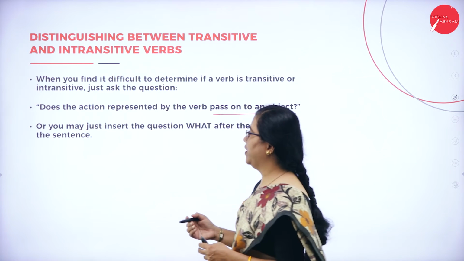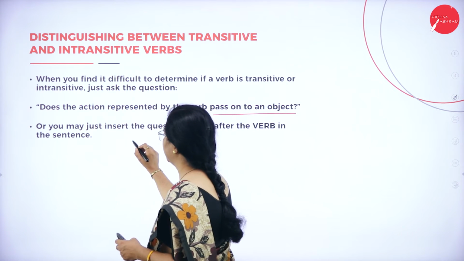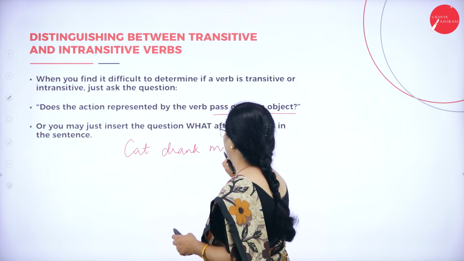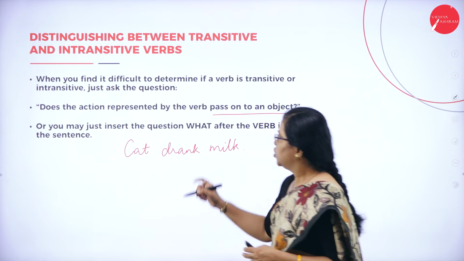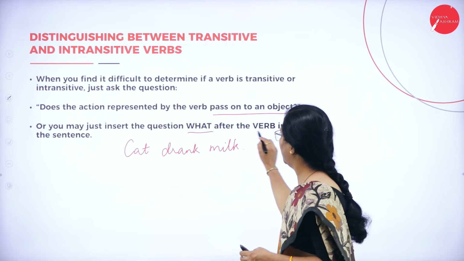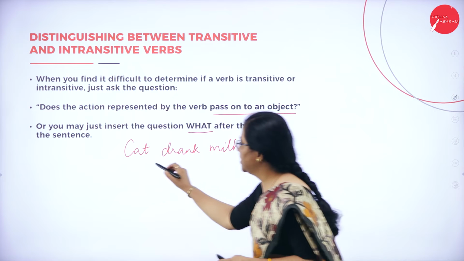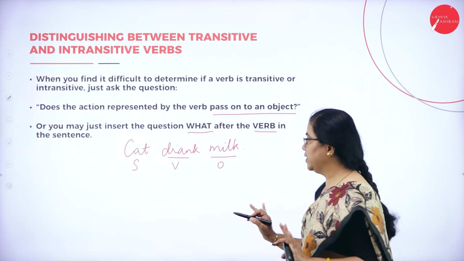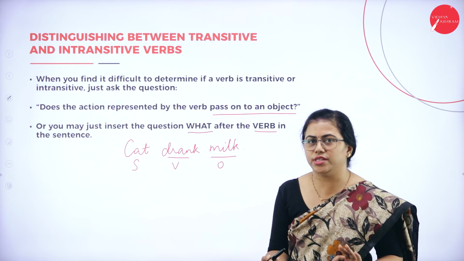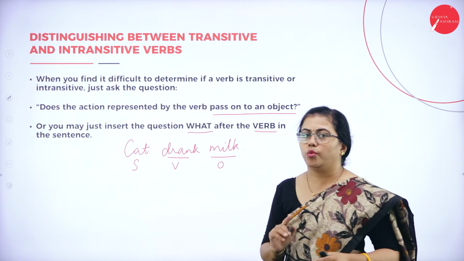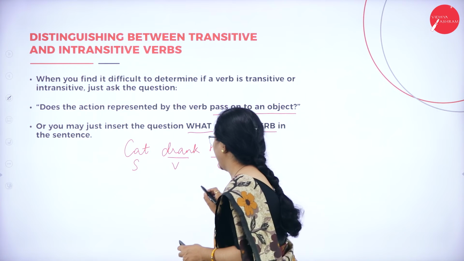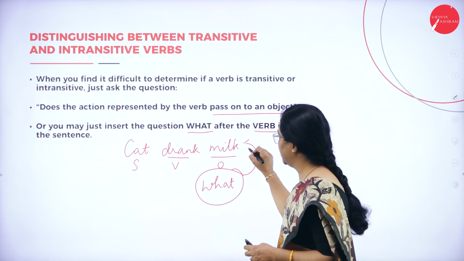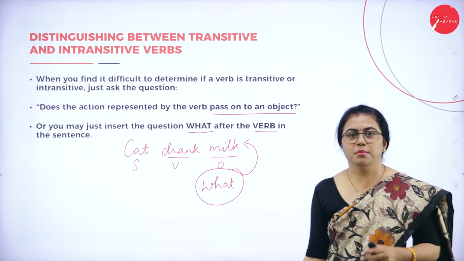For example, we'll take a simple sentence: Cat drank the milk. Make it as simple as possible. What is my sentence here? Just insert "what" after the verb. This is the subject, this is the verb, and this is the object. I don't know whether the object is there or not, so I'll put the question "what" after the verb. Cat drank what? Are you getting an answer? Yes, I'm getting an answer: milk.